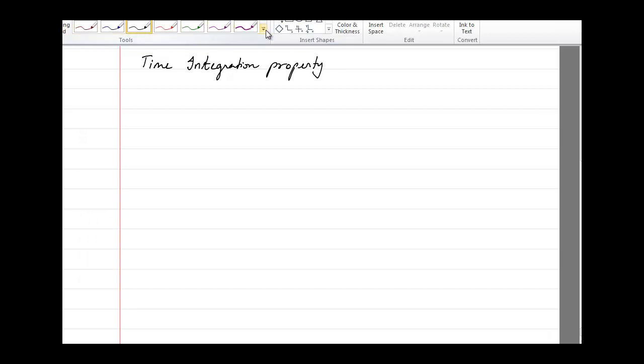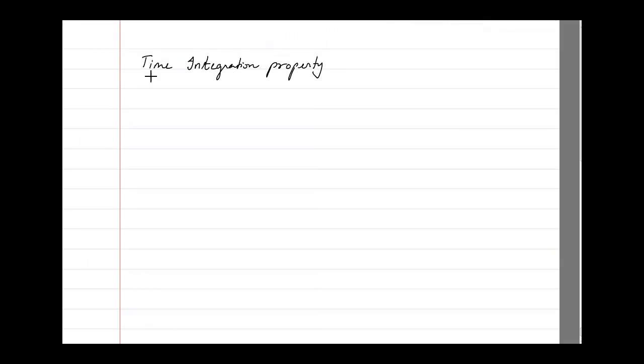What is the time integration property? The time integration property basically says that if you have a function f of t whose Laplace transform is known as capital F of s, then we can find the Laplace of the integration from 0 to t of this function f of t with respect to dt.